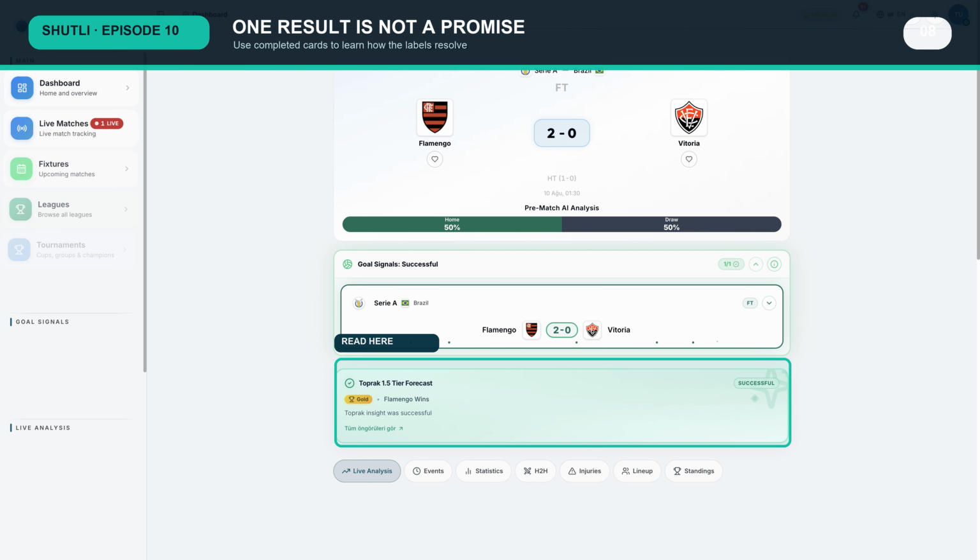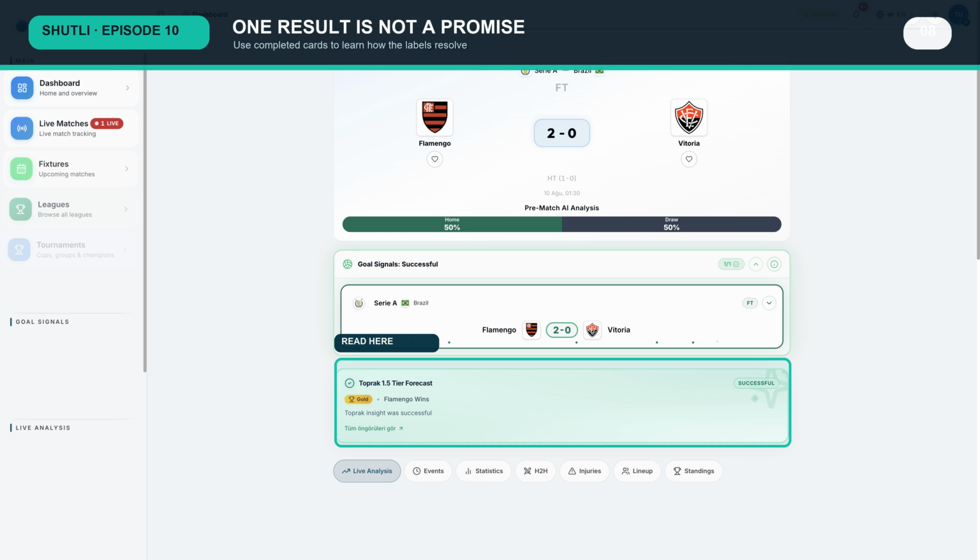It does not prove that every gold card or every home win insight will succeed. A completed result belongs to that match, market, and publication record. Open cards remain pending until they are settled. This separation prevents historical evidence from being presented as certainty and keeps the interface useful as an analysis tool.